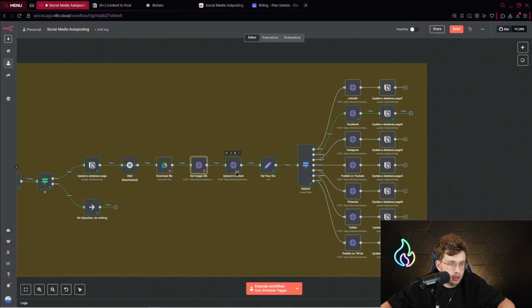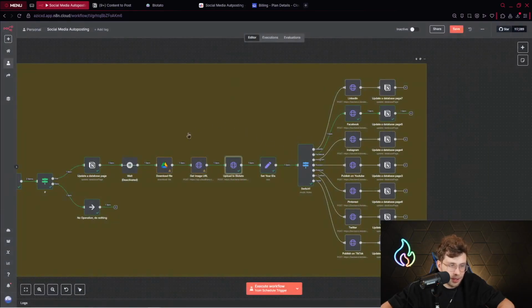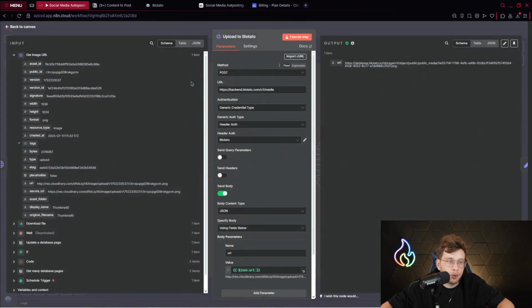After you get your URL, then you upload the content to Blotato, and it's important because in this case, you can publish your content on social media. A lot of platforms are very sensitive about where the content is from, all right? However, Blotato has credibility to do this, so that's why we did all of the steps previously. So we got our URL because now we would like to upload our file to Blotato.